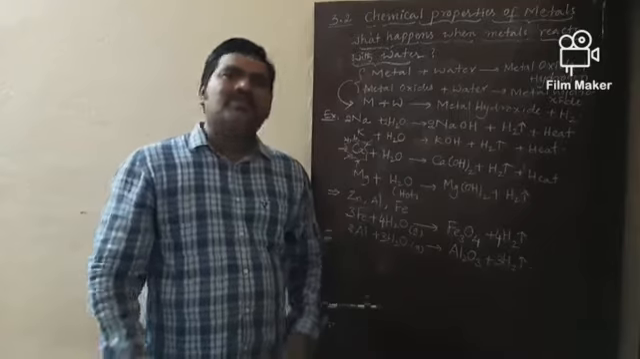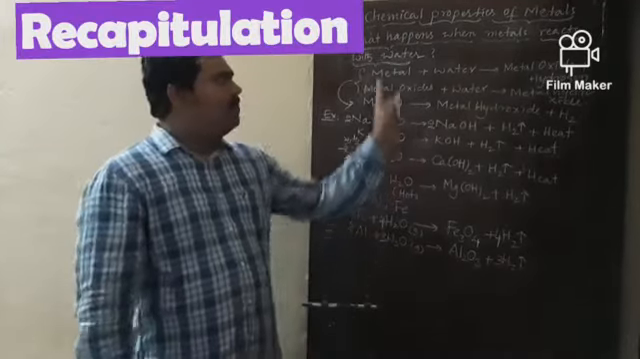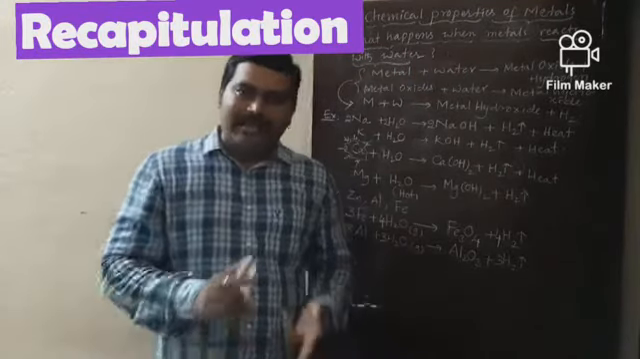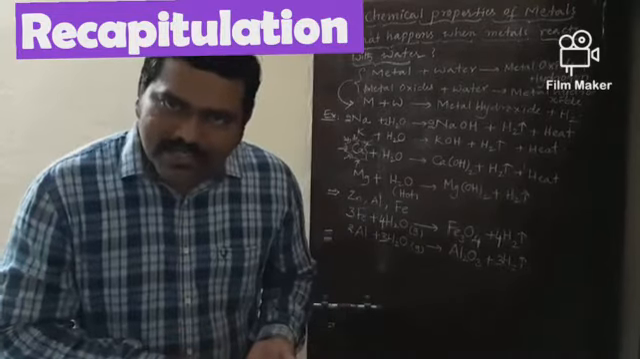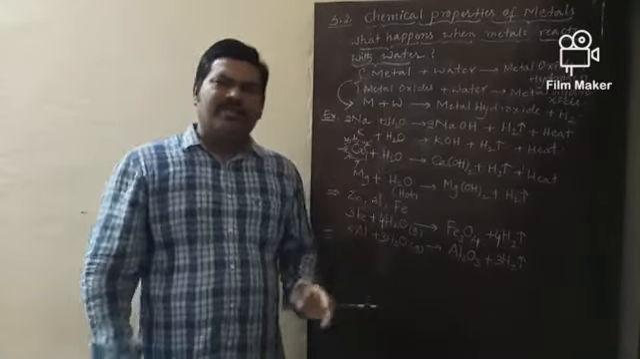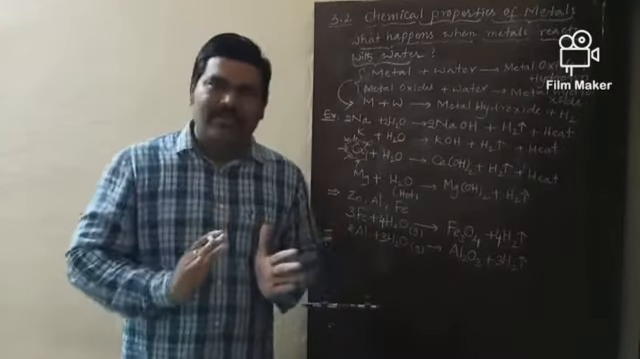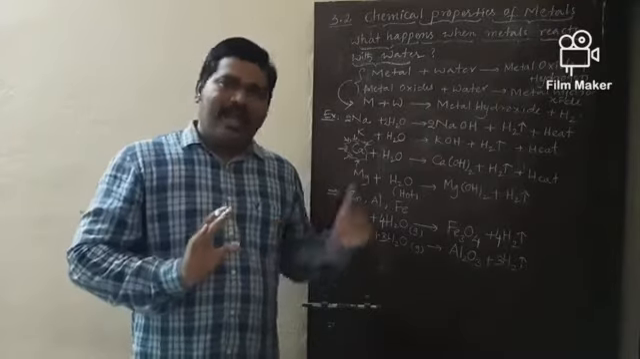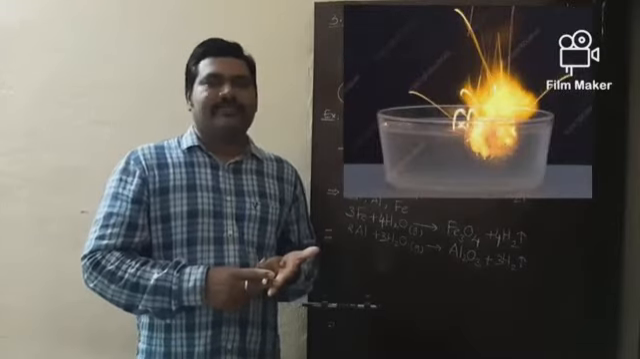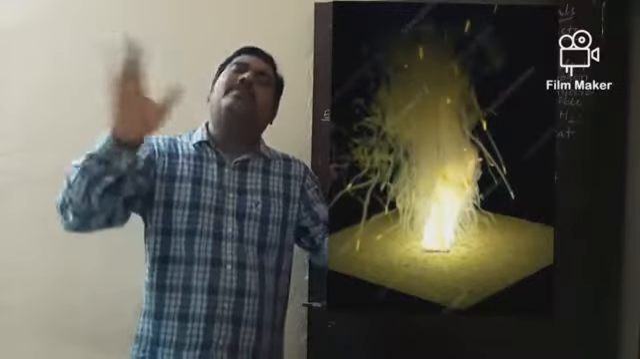Before concluding this class, let me recapitulate these points once again. Metals react with water to form the corresponding metal hydroxide along with the liberation of hydrogen. Metals like sodium and potassium are very violent in nature. They violently react with cold water to liberate hydrogen, as these reactions are highly violent and exothermic in nature. The liberated hydrogen gas will catch fire and cause blasting.